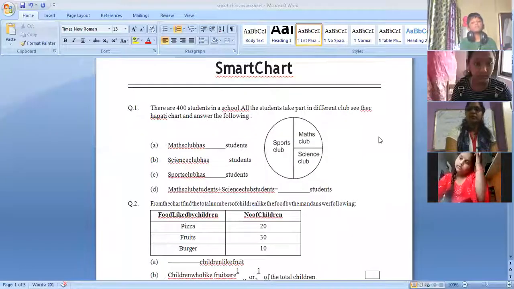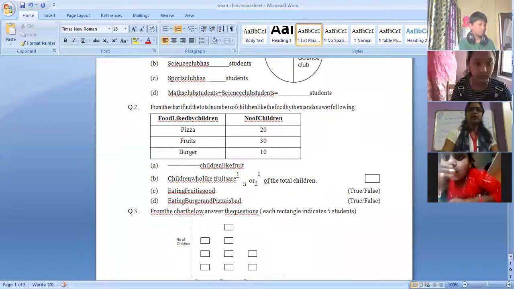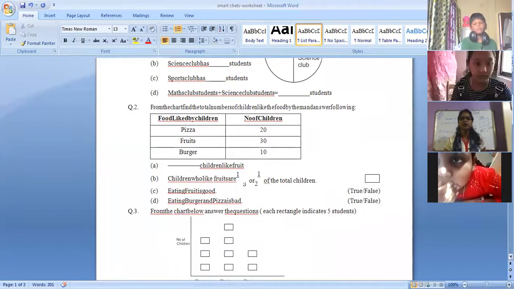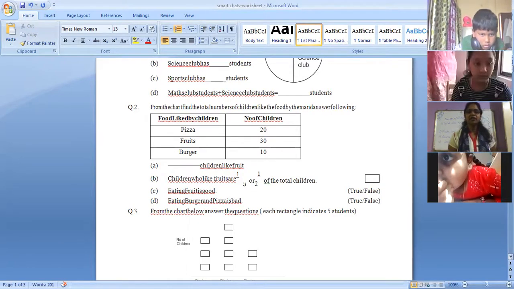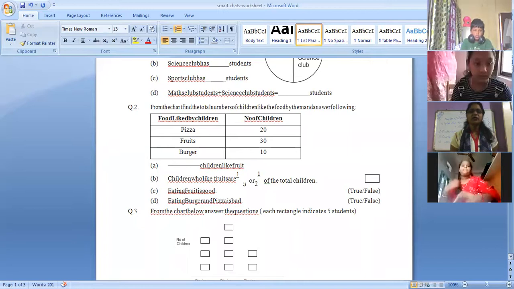Now, from the chart, find the total number of children who like the food. There is some print mistake. So answer the following. Let us check it. Food liked by children: pizza, fruits, burger. Pizza is liked by 20 children. Fruits liked by 30 children. Burger liked by 10 children. So how many children like fruit? Which fruit is that?